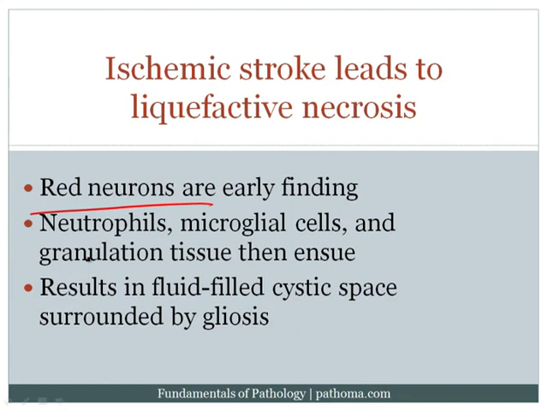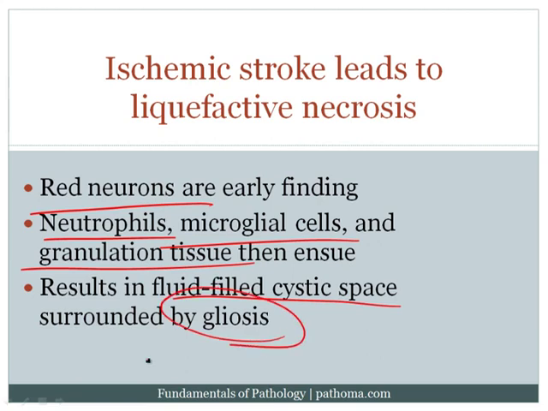Now, after the cells die, you'll eventually get inflammation, and so the inflammation will first be neutrophils and then be macrophages, but of course in the brain, the macrophages are called the microglial cells. And then, of course, after the first week of inflammation, you'll then go into a healing phase, which is granulation-like tissue. It's not exactly granulation tissue, but it's sort of granulation-like. And then the eventual result, after about a month, will be that you'll have a fluid-filled cystic space surrounded by gliosis. And gliosis simply refers to the reactive astrocytes that will line that cystic space with this gliotic connective tissue.